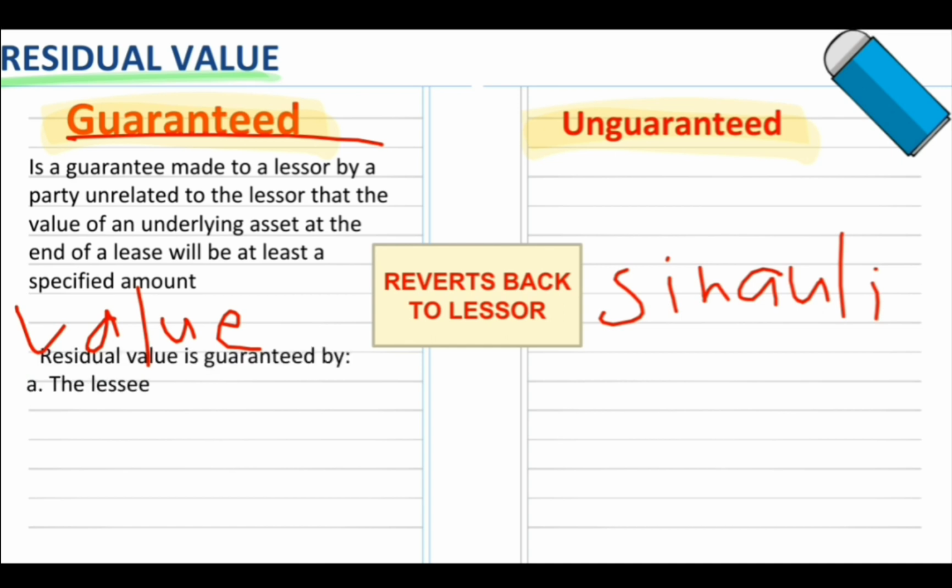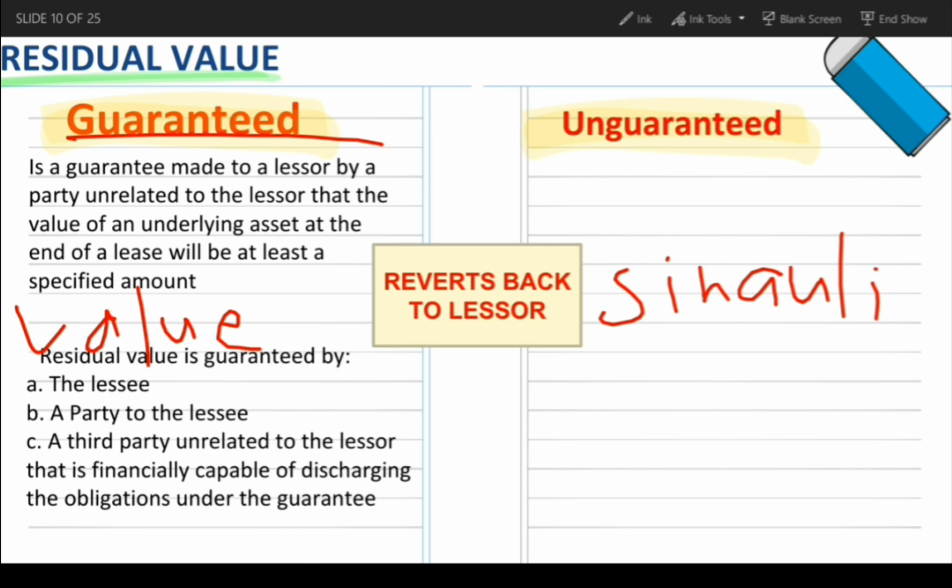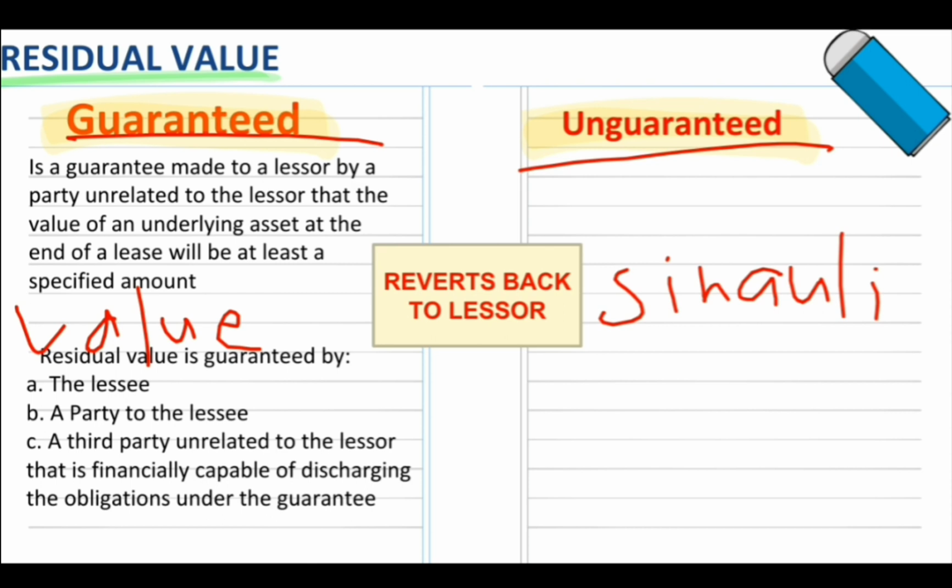Residual value is guaranteed by the lessee, a party related to the lessee, or a third party unrelated to the lessor that is financially capable of discharging the obligations under the guarantee. So kapag hindi ginaranteed ni lessee, automatically unguaranteed residual value.